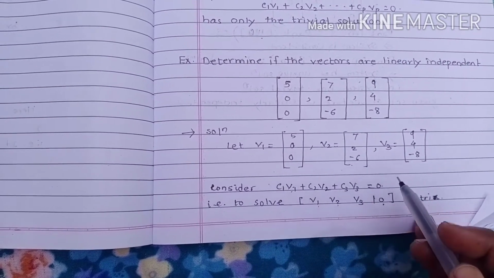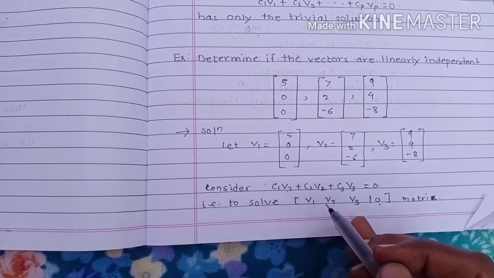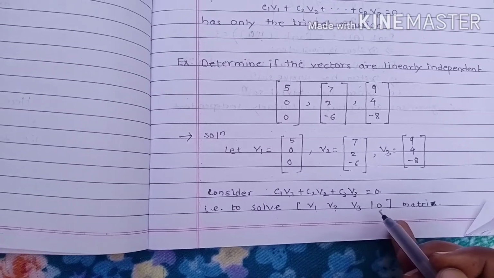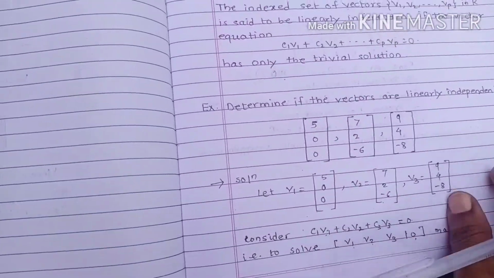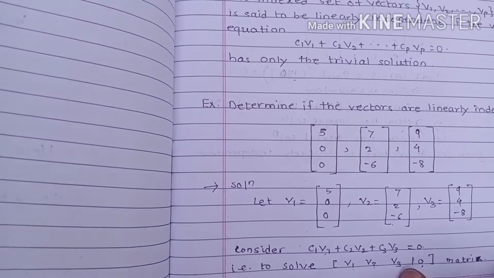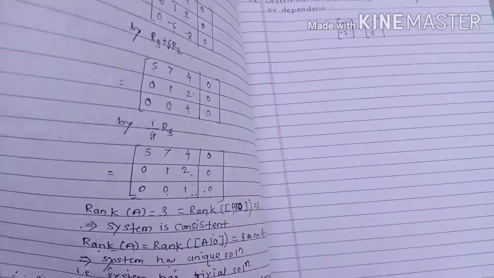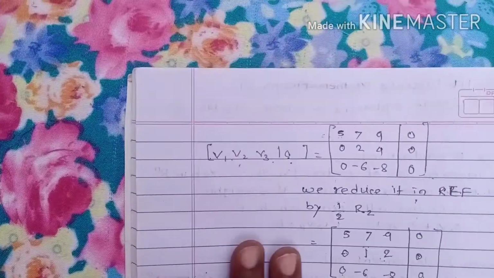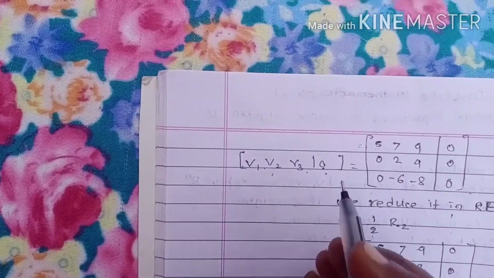So we have to solve this equation, which means we solve the augmented matrix [v1 v2 v3 | 0]. In this matrix, v1, v2, v3 are considered as columns.